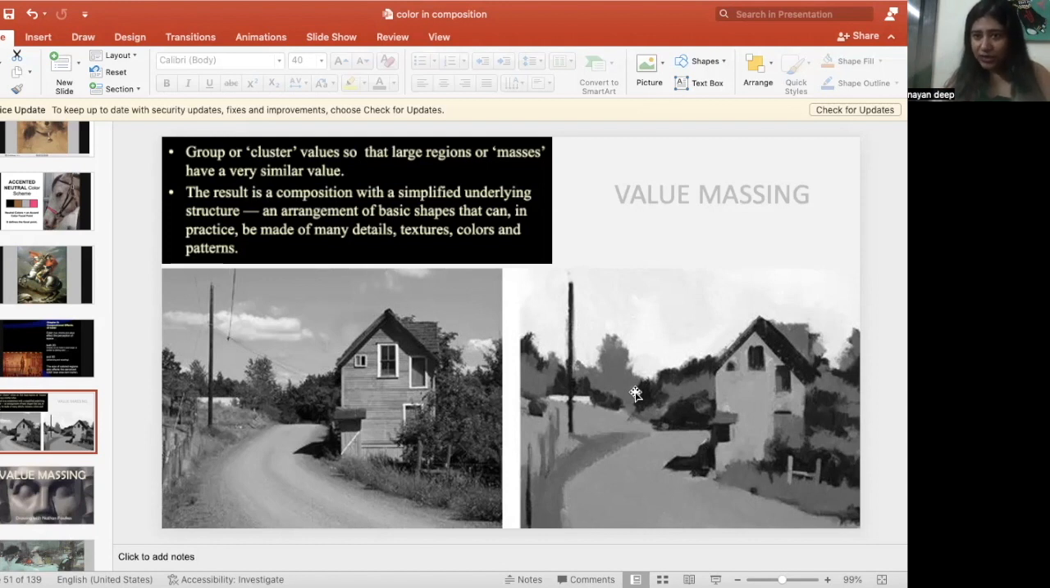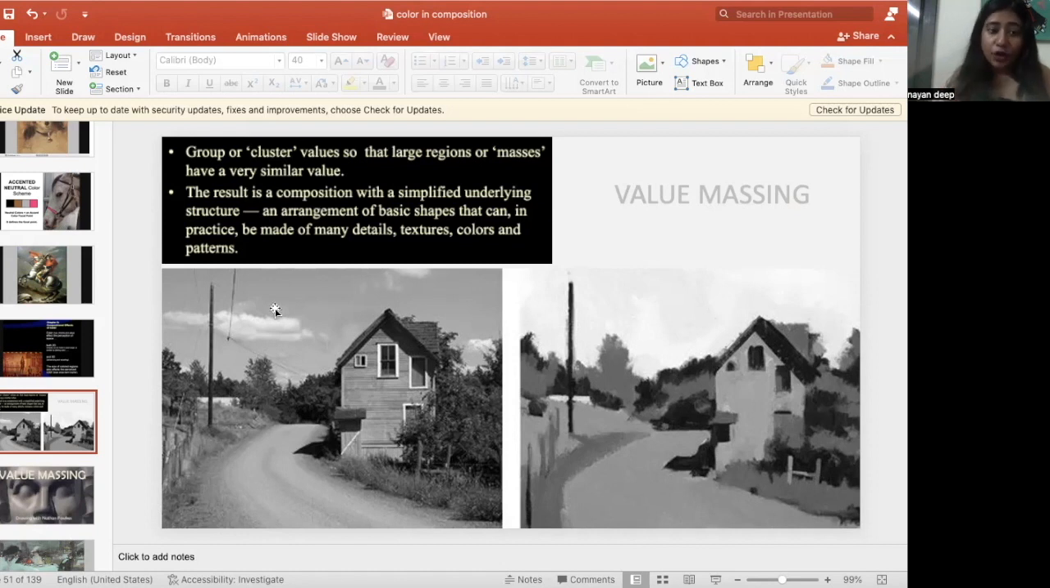This is value massing, where you decrease contrast and increase unity. Principle of design: contrast is decreased here, unity is increased here. Remember this in value massing. Large regions of masses have a very similar value. Now, large regions of masses have a very similar value.